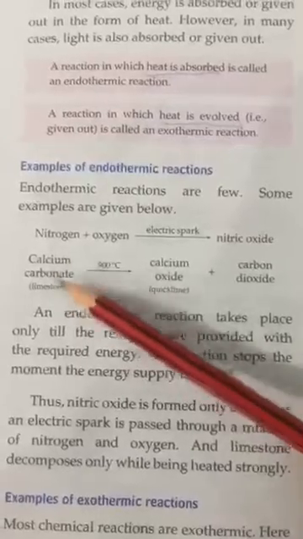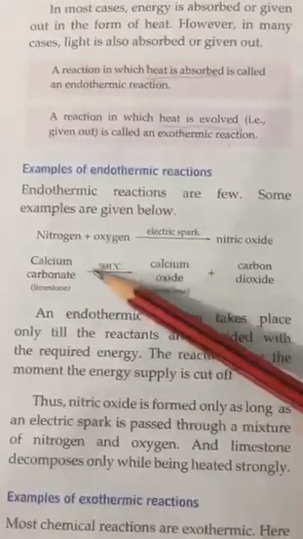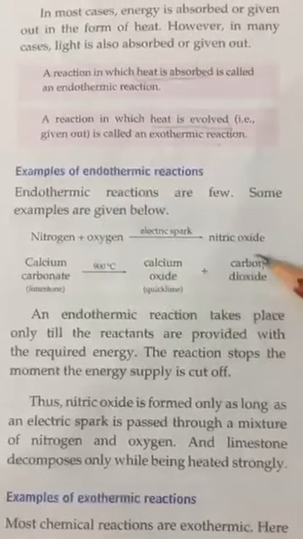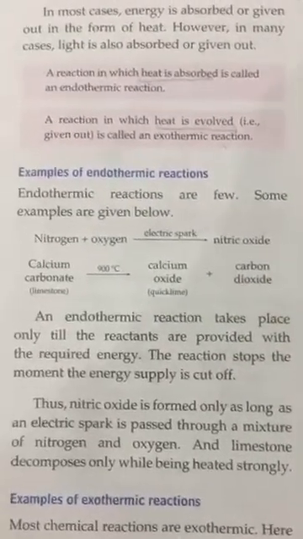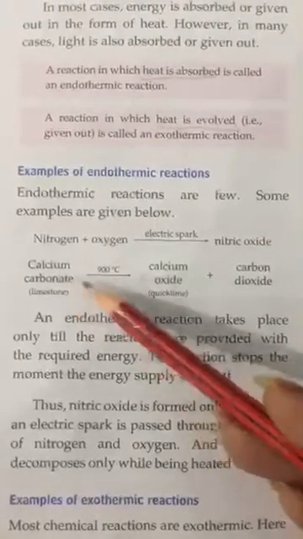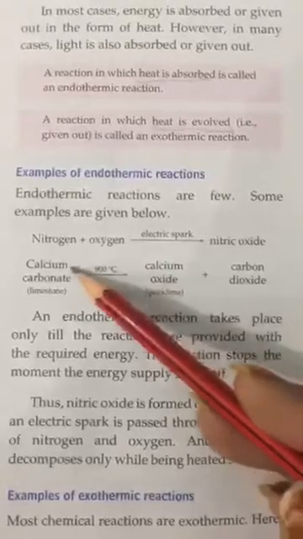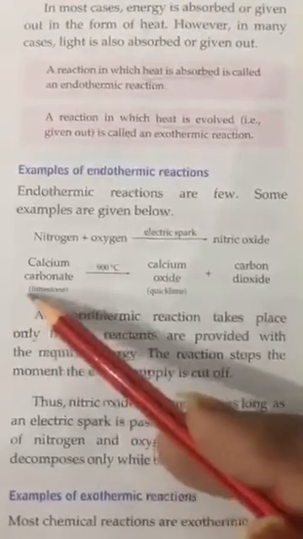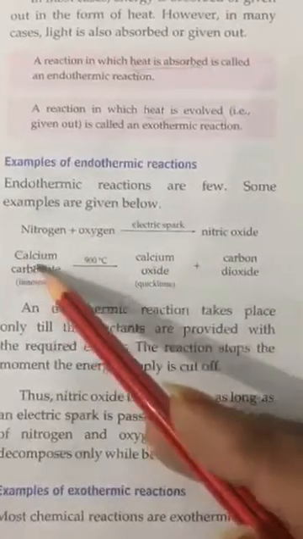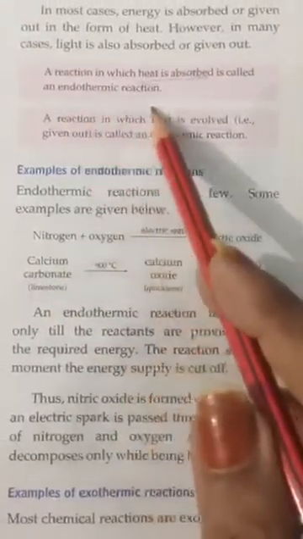When we heat calcium carbonate at 900 degrees Celsius, then calcium oxide and carbon dioxide are formed. Calcium carbonate absorbs heat. We have to provide heat to it, then it will change into this. Heat is absorbed by this. That reaction is known as an endothermic reaction.